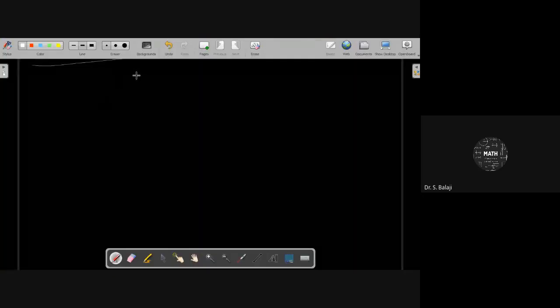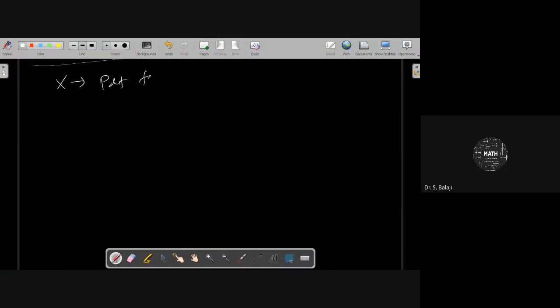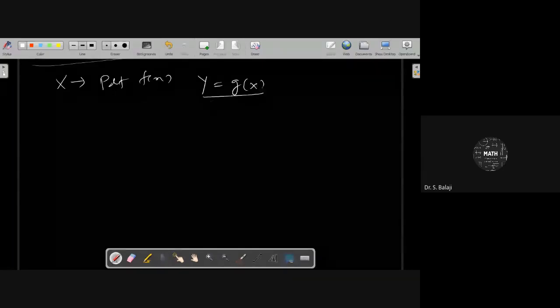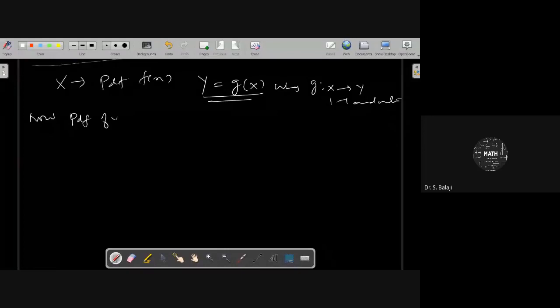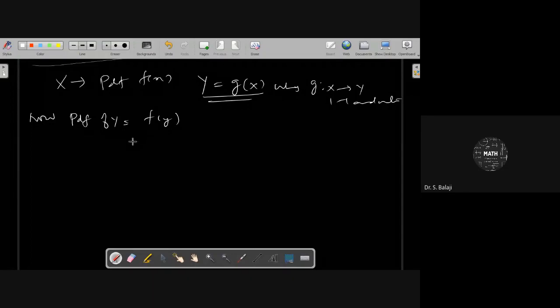Given that we know the random variable X takes the PDF f of x, and Y is defined as a function of X, Y equal to g of x, where g from X to Y is a one-to-one onto function. Now we are interested to find the PDF of Y with the help of this known relation. Therefore, the PDF of Y is f of y.